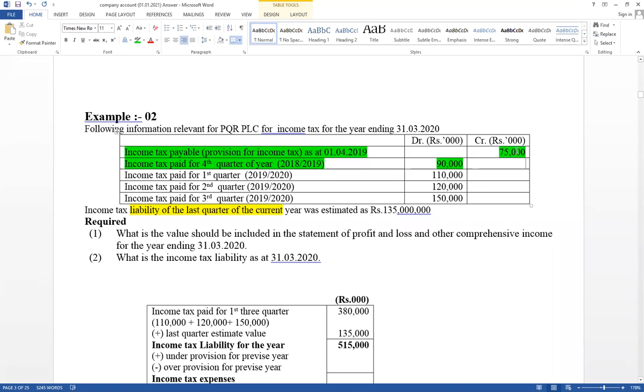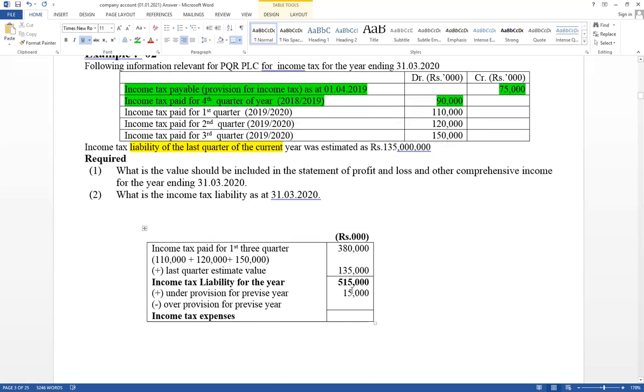That means last time the tax was considered lower, so this time we have to take it. Therefore the under provision difference will be equal to 15,000. Therefore if it is under provision, it should be added. Therefore 15,000 should be added. 15,000 is the previous year difference, under provision. If it is over provision, deduct. Therefore here under provision, add. Therefore this is a value that should be considered as an expense, included in the income statement as an expense.